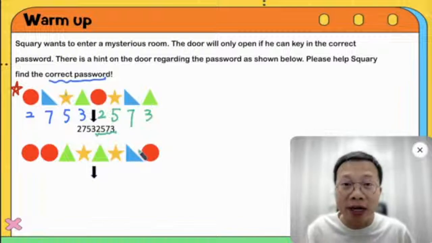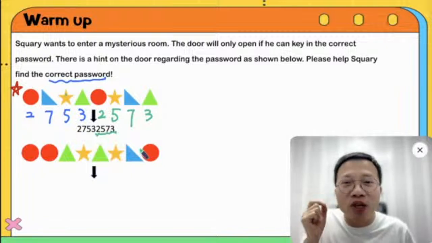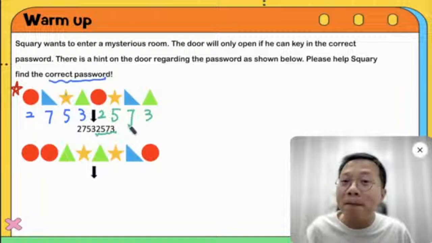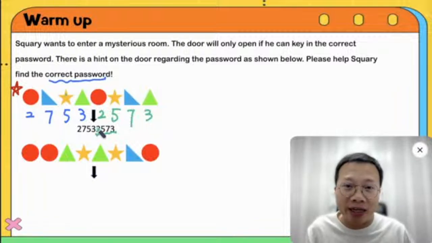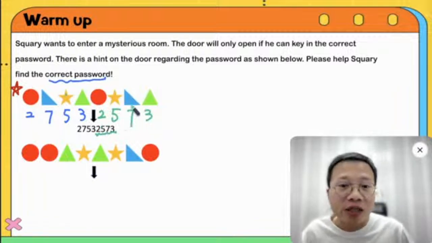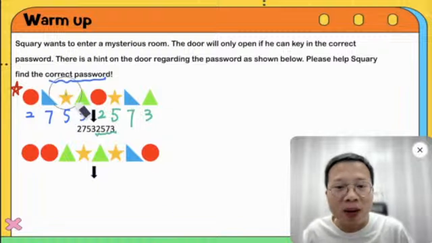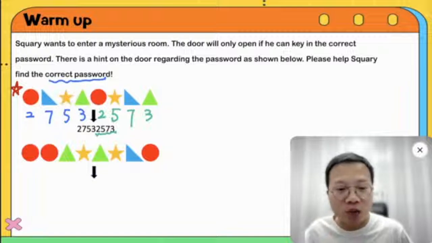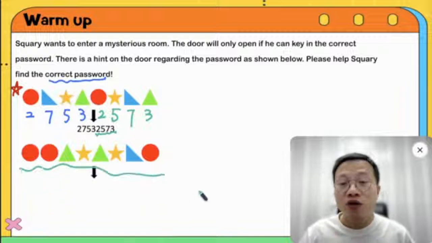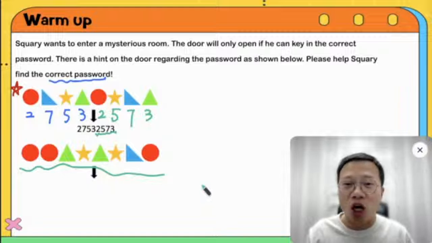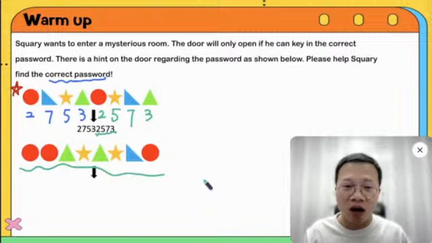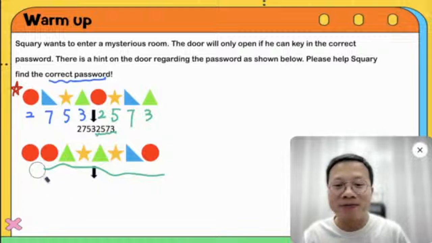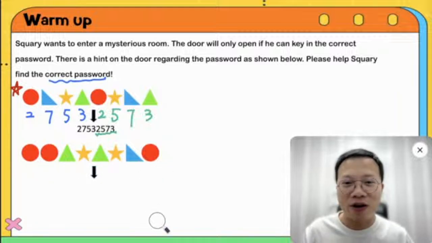So you see, at first we had an idea, we don't know, but we take a guess. And after the second try, we can make sure what the number is behind the shapes. So now, it's your turn. What about the next one? Can you show me the correct password for this? We have circle, circle, a green triangle, a star, a green triangle, a star, a blue triangle, and a circle. Come on, I give you 30 seconds. Can you crack this by yourself? Come on.